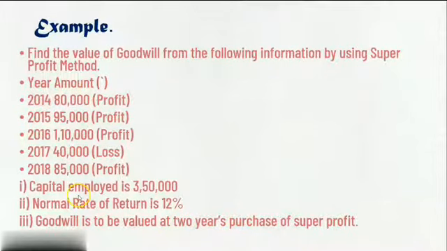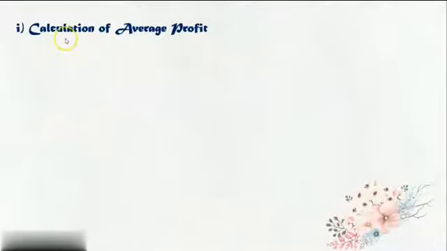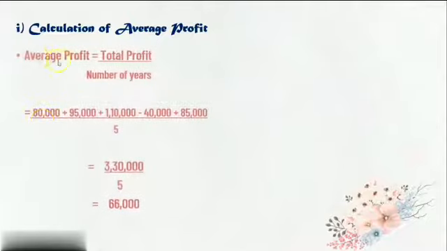Before proceeding with the sum, let's recall. First we have to find the average profit, then normal profit, then super profit, and then goodwill. So let us begin with this sum. Calculation of average profit first. Now see here, first we are going to apply the formula. Average profit is equal to total profit upon number of years.